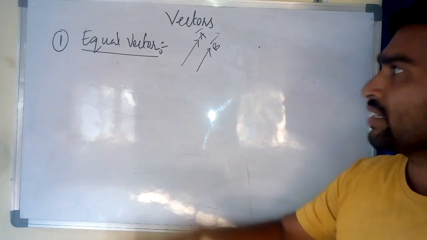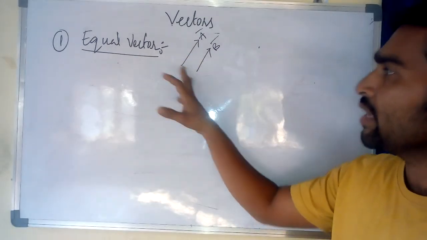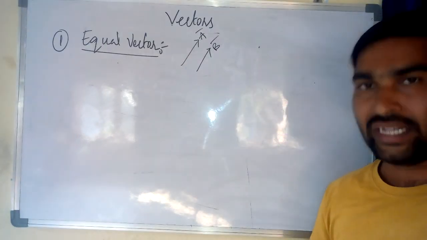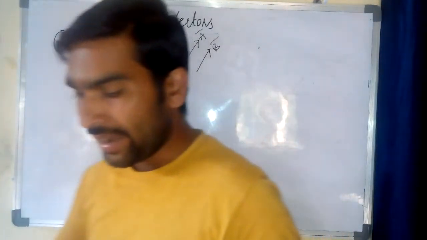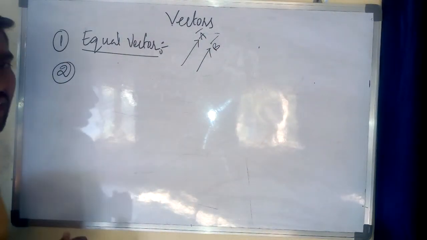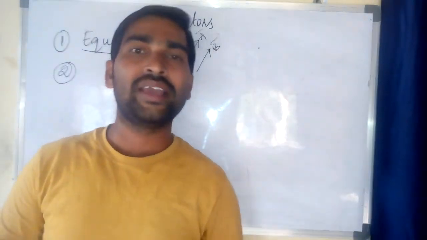What is an equal vector? The magnitude and direction are both equal for the two vectors. This is called an equal vector. And what is the next one? Next, second, unequal vectors.